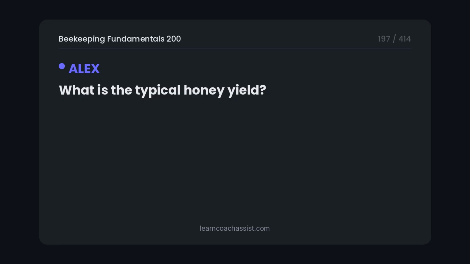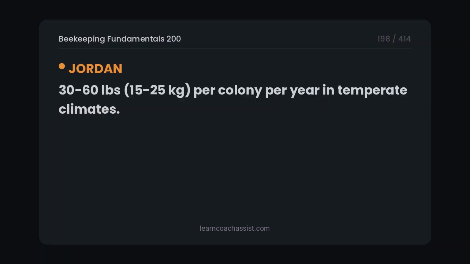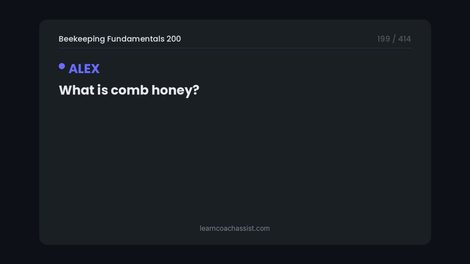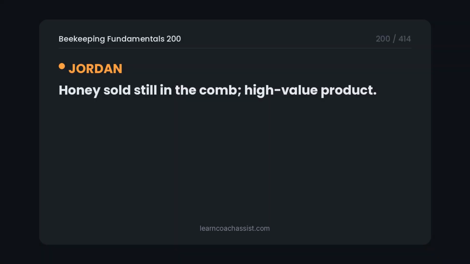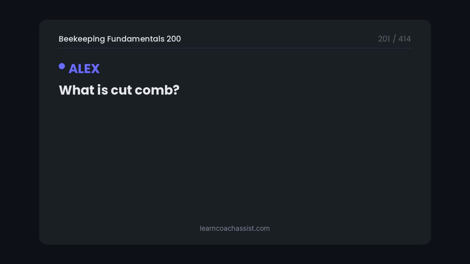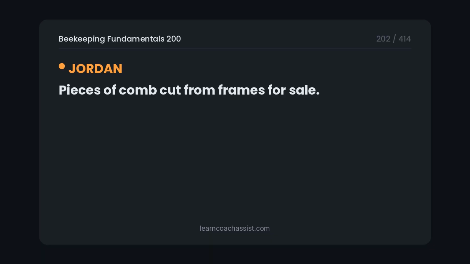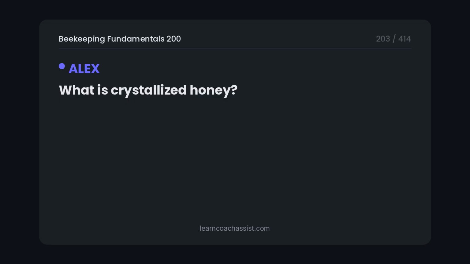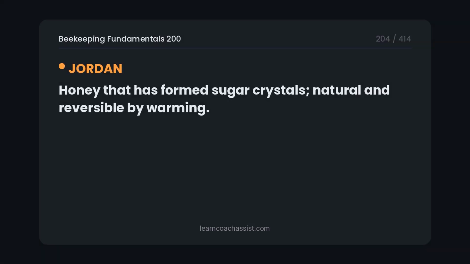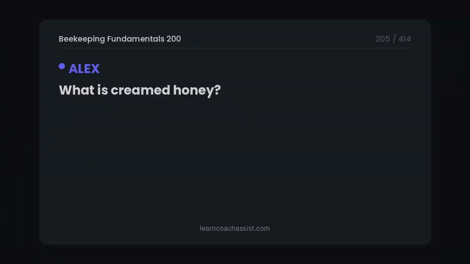What is the typical honey yield? 30 to 60 pounds, 15 to 25 kilograms, per colony per year in temperate climates. What is comb honey? Honey sold still in the comb, a high-value product. What is cut comb? Pieces of comb cut from frames for sale. What is crystallized honey? Honey that has formed sugar crystals, natural and reversible by warming. What is creamed honey?